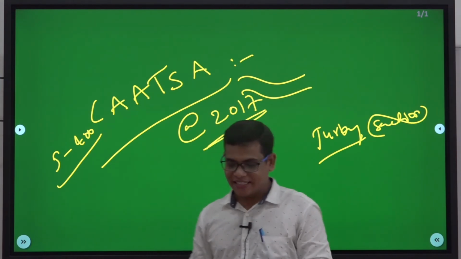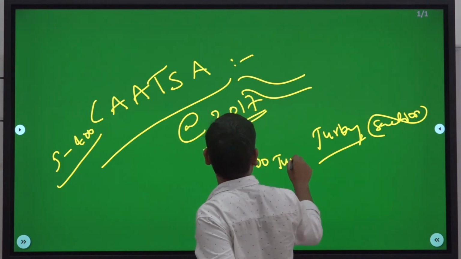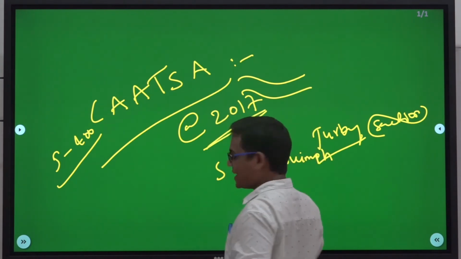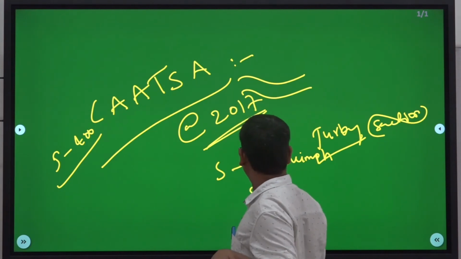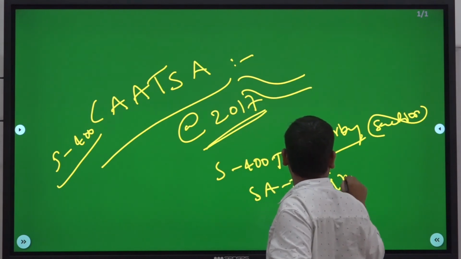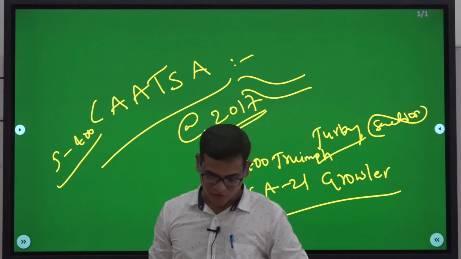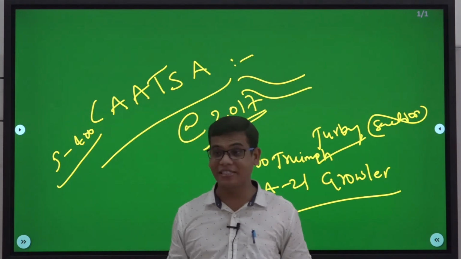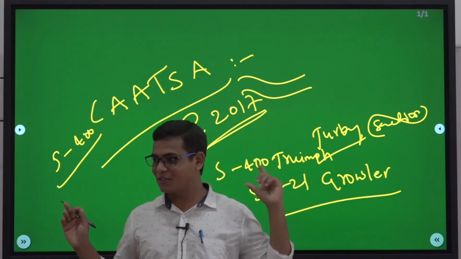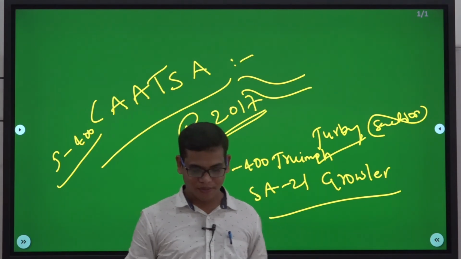And one more thing: Russia calls this the S-400 Triumph missile system, whereas NATO calls it the SA-21 Growler. This is the NATO name, Growler. It's an air defense system. And who uses this? The Indian Air Force. This S-400 system in India, who will operate it? It's not the Army, it's not the Navy, it's the Air Force. The Air Force operates it.